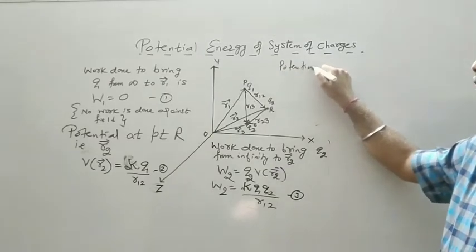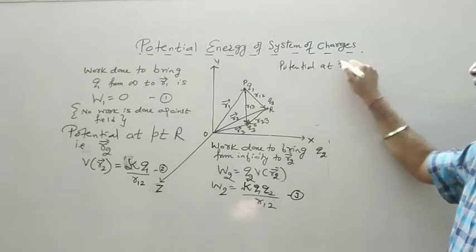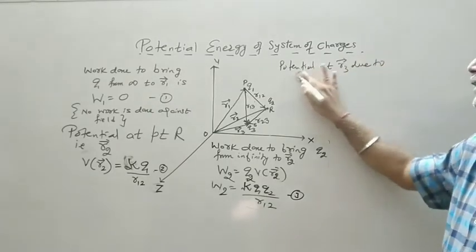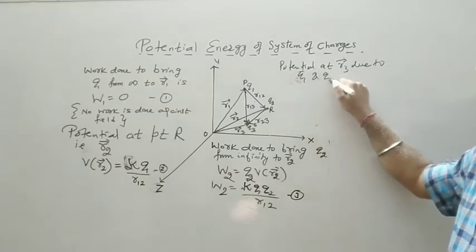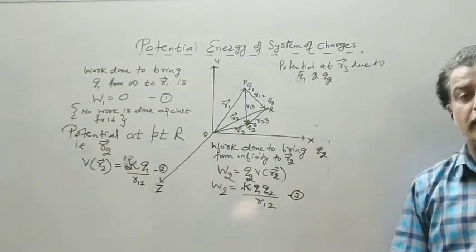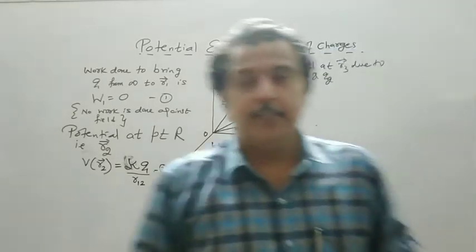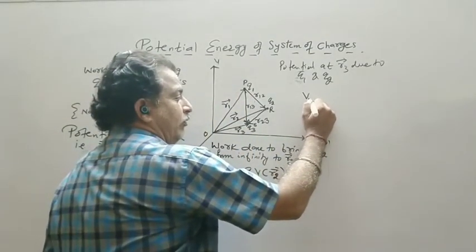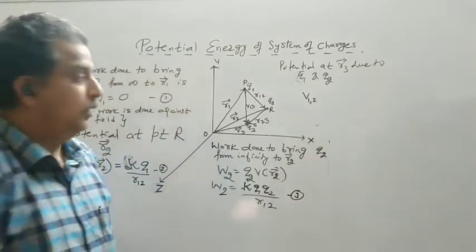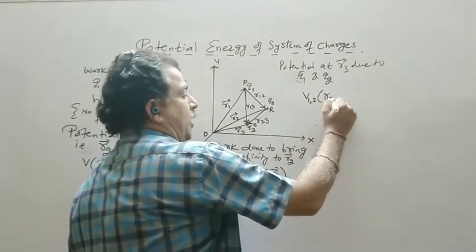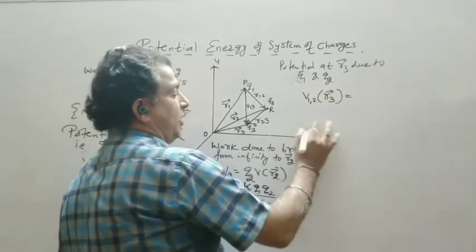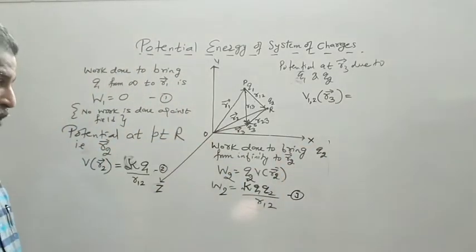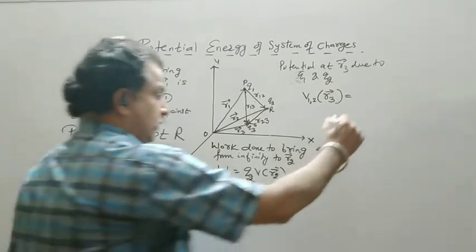So potential at R3 due to Q1 and Q2. Now the cost of bringing 1 coulomb to the R3 position. So I will write the symbol for the potential at R3, the cost of placing one coulomb here. So whose potential will it be?